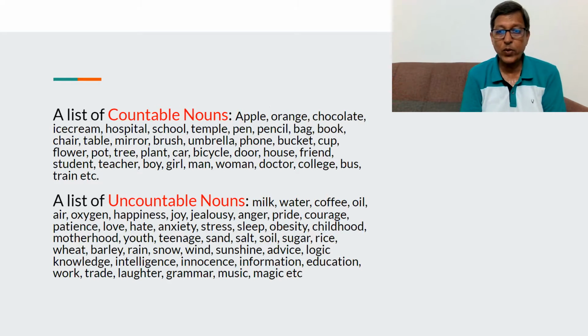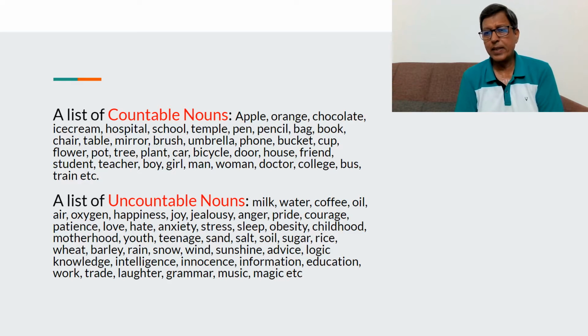So I have given you two lists. One list of countable nouns, common countable nouns. Another is that of uncountable nouns, which is, of course, a list of common uncountable nouns. I have not given the list of proper nouns. I expect you know many of these names of places, persons, and so many things like months, days, companies, and others.